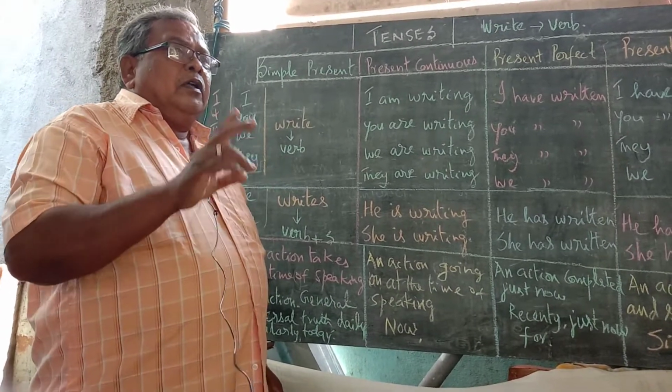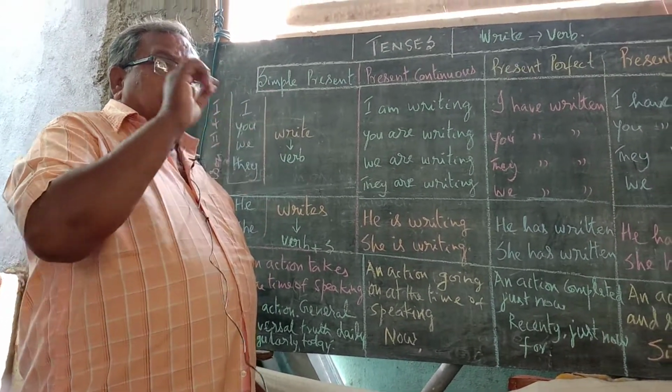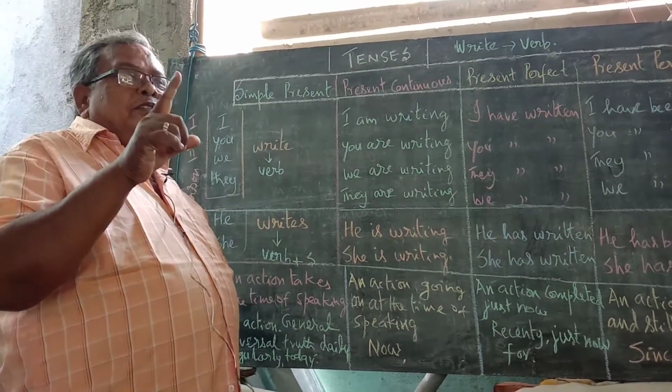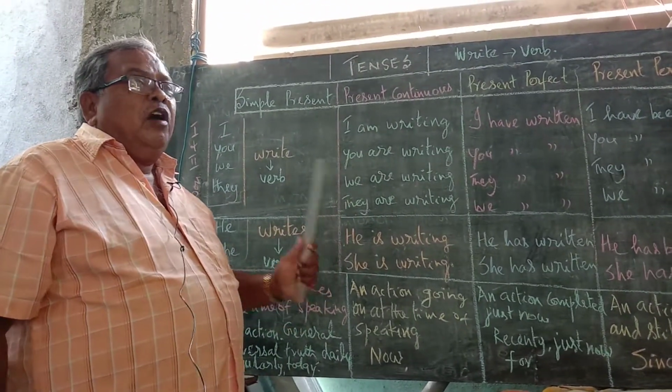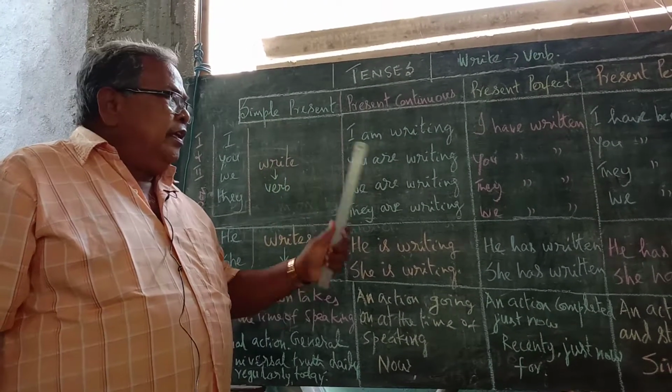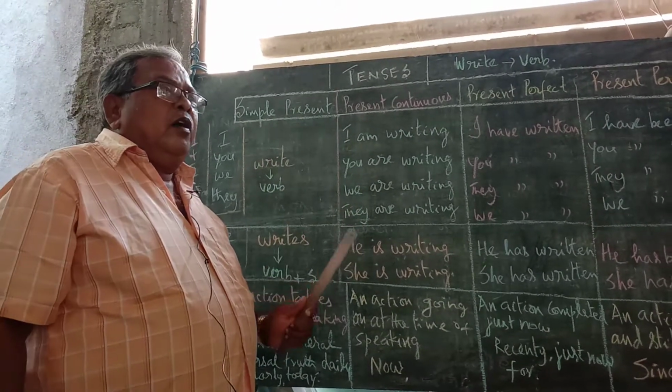One more thing is also there. A verb takes three forms: present tense, past tense, past participle. There is one term, past participle. Let me see how the past participle is utilized in sentences.